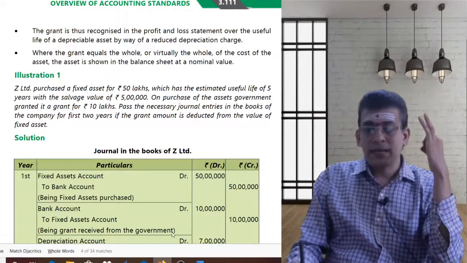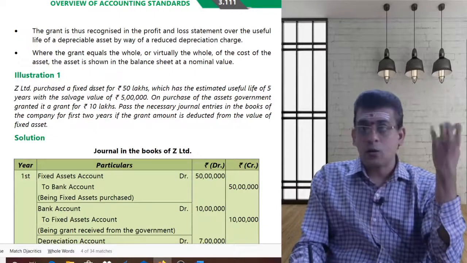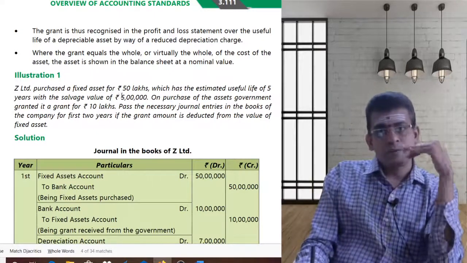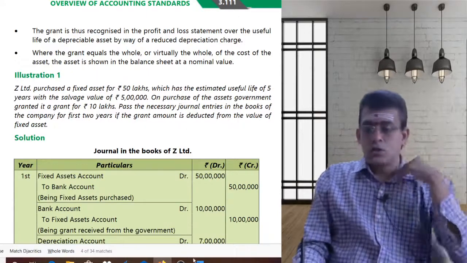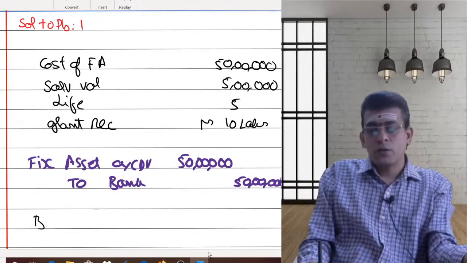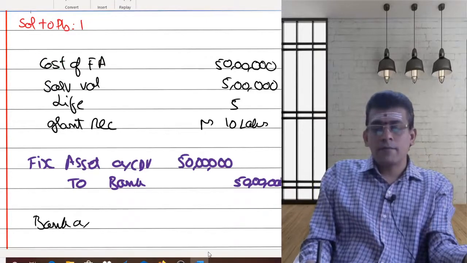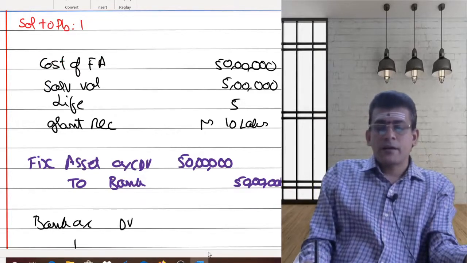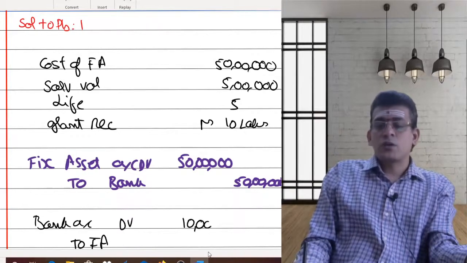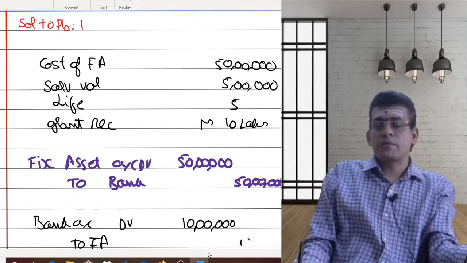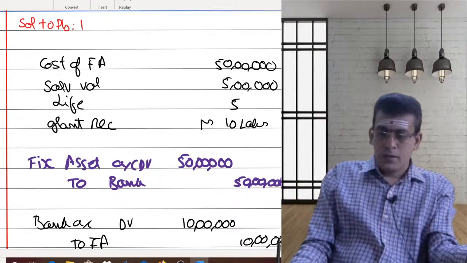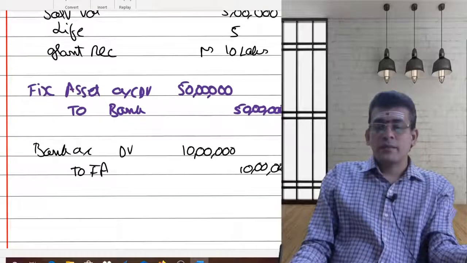So as I am getting a grant of 10 lakhs, bank account is increasing. As the net asset method says, reduce this from my asset cost, so I should credit my fixed asset account. So ultimately, bank account I will debit and I will credit my fixed asset account with the amount of grant received. Because you are doing this based upon your net asset method, your fixed asset cost is going to be reduced.